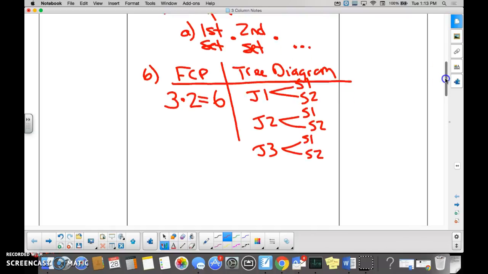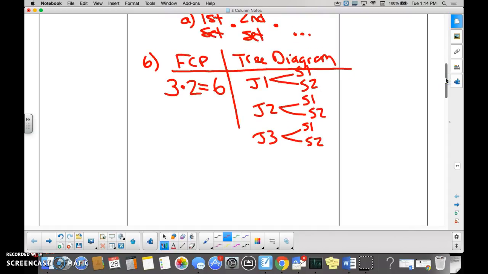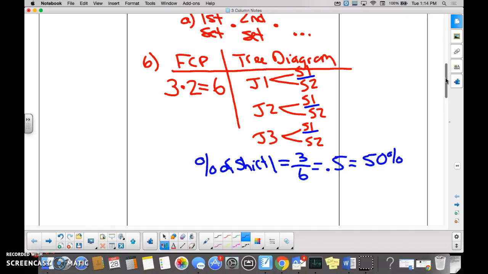I could even then go as far as asking you, what percent chance is it going to be that you're going to be wearing shirt 1? And you guys would say, well, Mr. Pottinger, you're wearing shirt 1 here, and shirt 1 there. That would be 3 out of 6 possibilities, right? And that would be what percentage? 1/2. So percentage of shirt 1, because we've made a tree diagram, we said, well, that happens 3 out of 6 times, which is 0.5, which is 50%, yes or no? Yes. And I'm going to make you convert between fractions, decimals, and percents. I can guarantee you that.